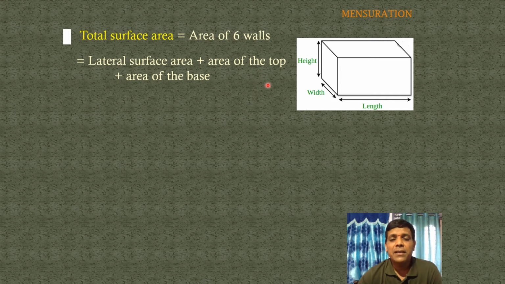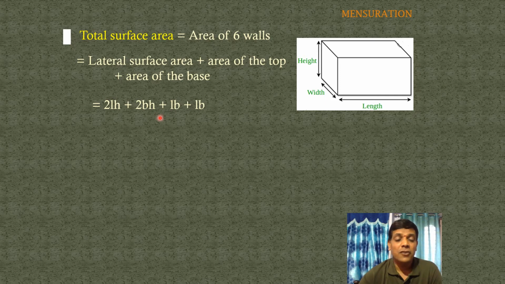What is the lateral surface area? 2LH plus 2BH. And the area of the top is length L, breadth B, L into B, LB. The area of the base is also length L, breadth B, LB. So 2LH plus 2BH plus LB plus LB. LB plus LB gives 2LB. So the next step is 2LH plus 2BH plus 2LB.